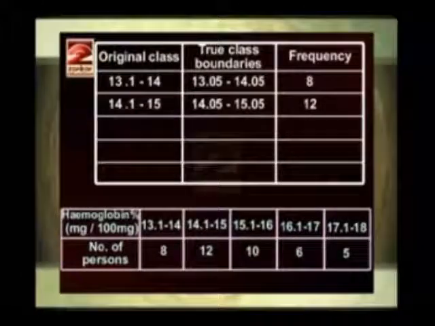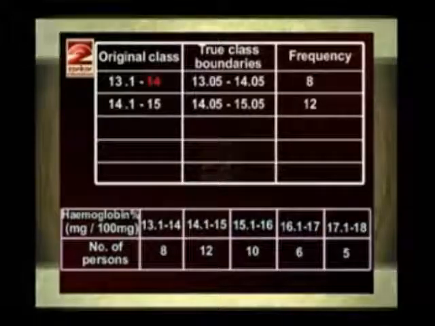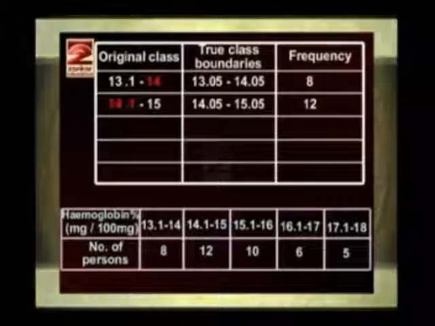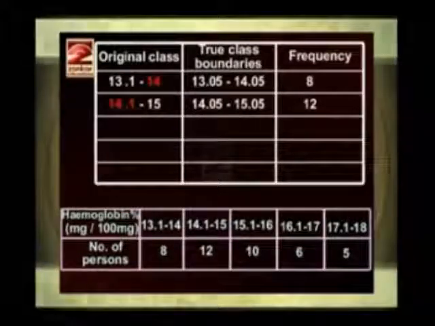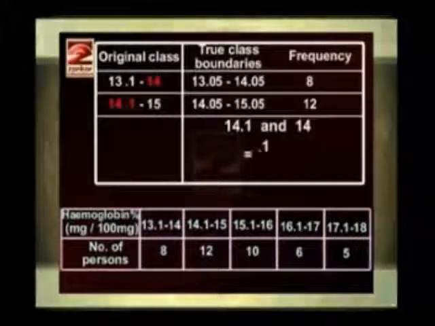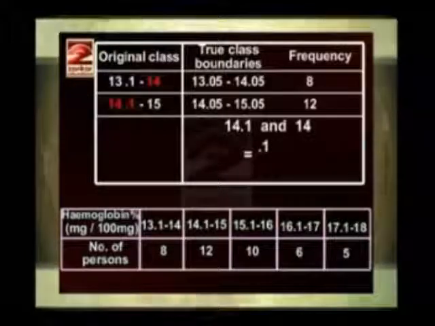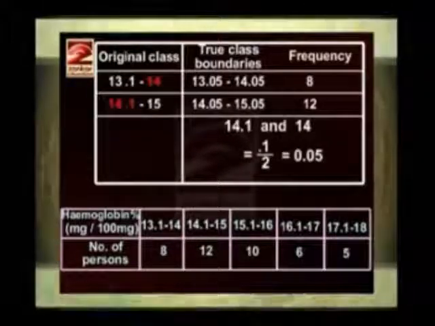Here the upper class limit of the first class is 14 and the lower class limit of the next class is 14.1. It is not continuous, so here we'll find the difference of 14.1 and 14. It comes to 0.1, it is divided by 2, so it comes to 0.05.